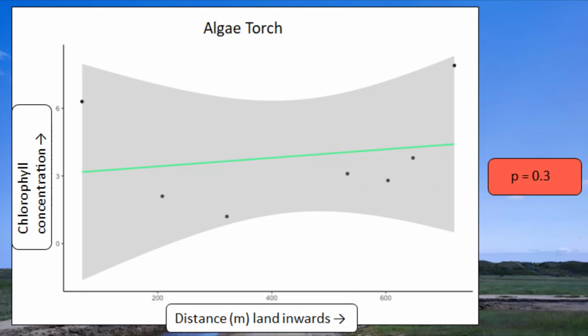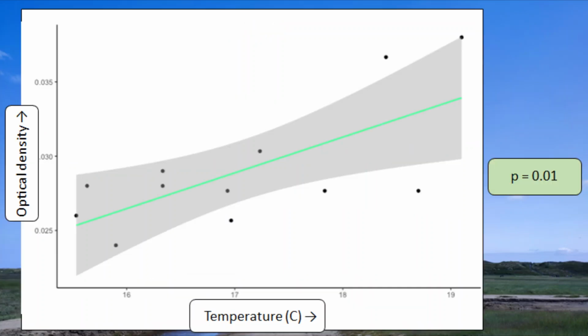Then we move on to our main research question, whether the environmental variables affect the biomass. Based off our data, we found that a higher temperature was associated with higher algal biomass, but for pH and salinity, no significant association was found.